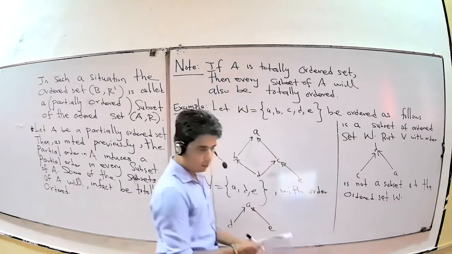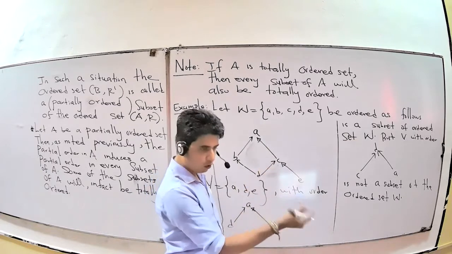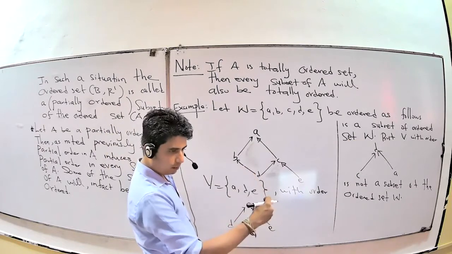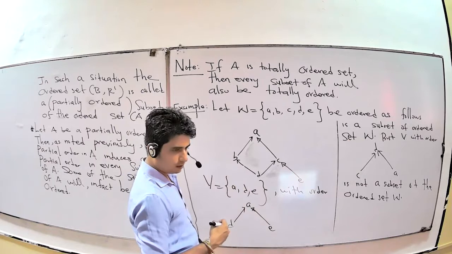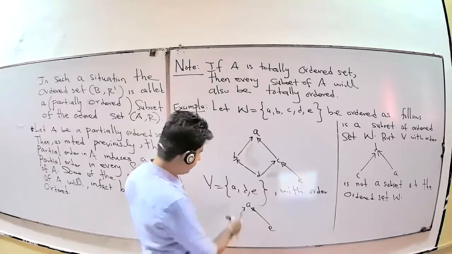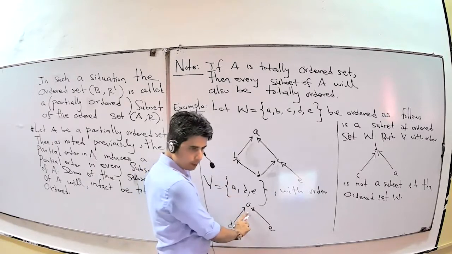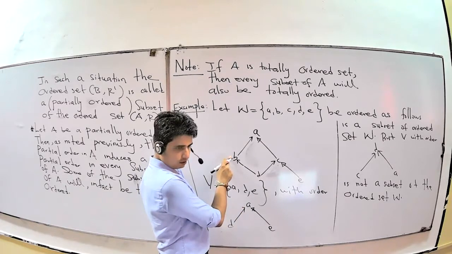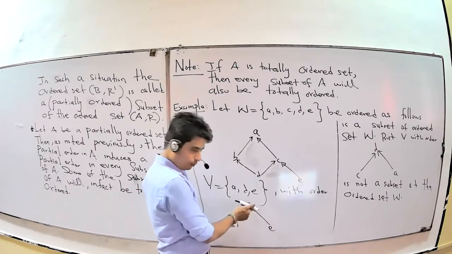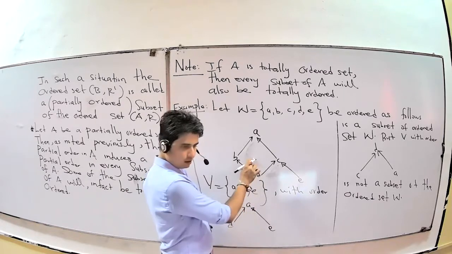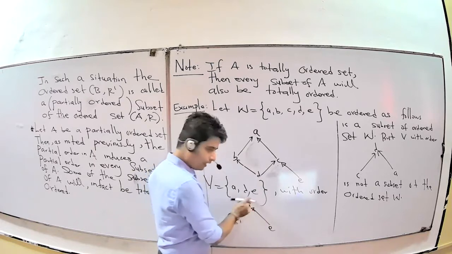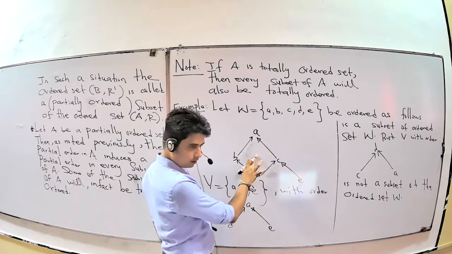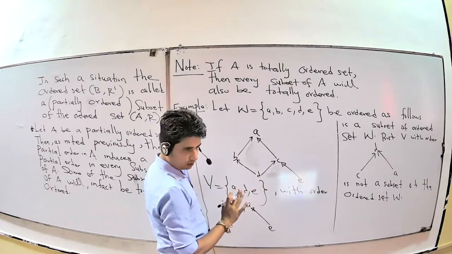Suppose R is one of the relations in the set B, which you already studied in a previous note. Then that relation must be in the set A also. For example, D to A is one of the relations here, so it is definitely here also. But suppose this one has a relation, like D to E, that is not in this diagram, then you can say it's not a subset.